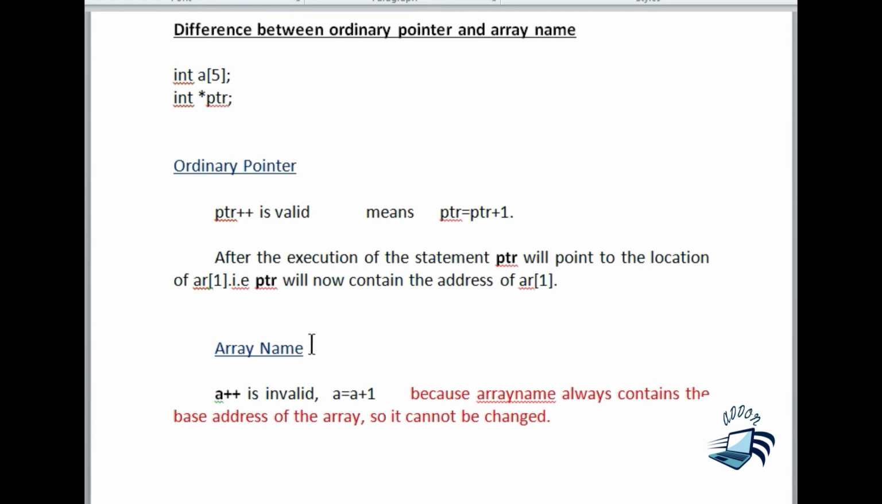But in the case of an array, A plus plus is invalid. Why is it invalid? Because we know that the array name can only point to the base address.